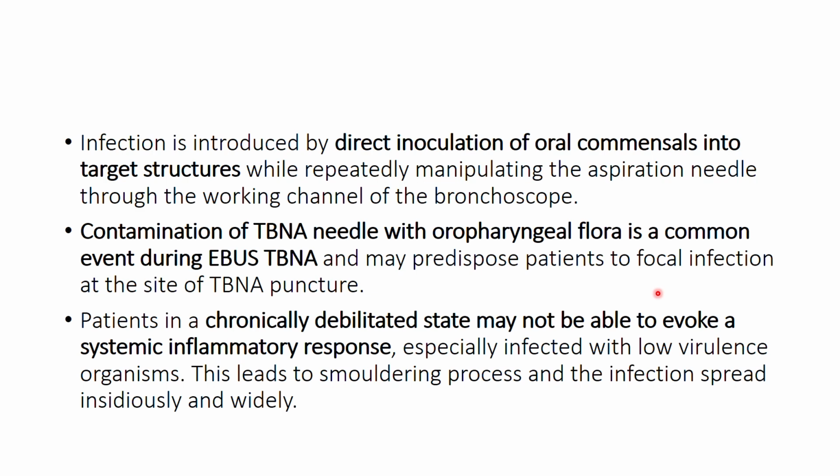When you negotiate and take a pass with EBUS TBNA from the mediastinal lymph node or mediastinal mass, infection can be introduced by direct inoculation of oral commensals into the target structure while repeatedly manipulating the aspiration needle through the working channel. Contamination of the TBNA needle with oropharyngeal flora is a common event during EBUS TBNA. A chronically debilitated patient may not be able to evoke a systemic inflammatory response, especially when infected with a low virulence organism, and the infection can spread insidiously and widely.